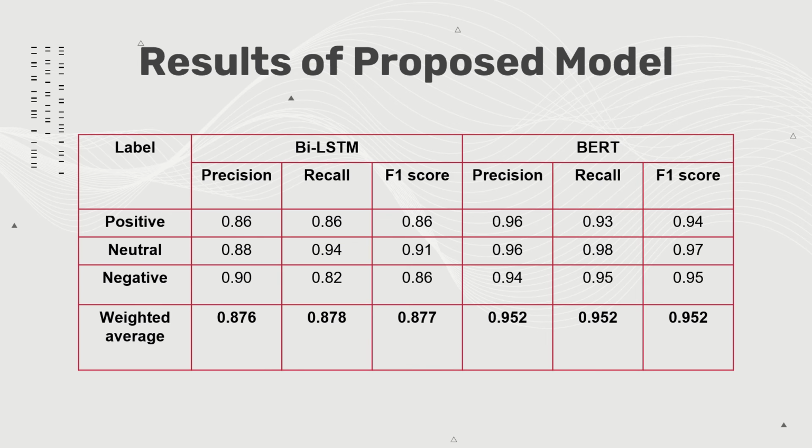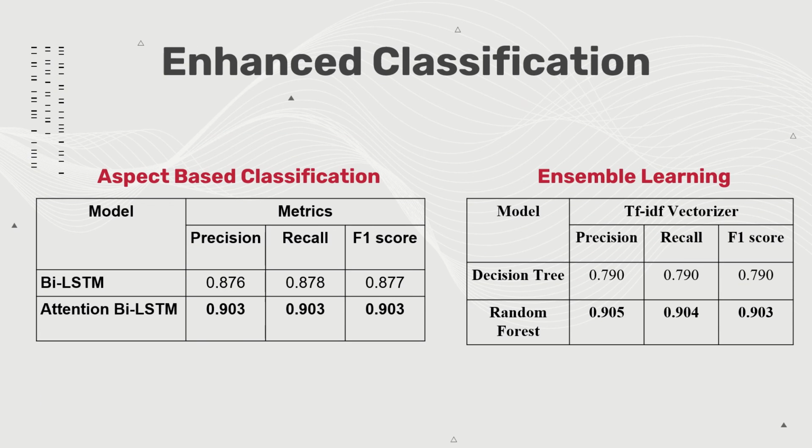Between the proposed models, the fine-tuned BERT model achieved the highest score of 0.952. It also performs better than our comparison models and measures up to the SVM classifier. Thus, this shows that our proposed models are effective in classifying the tweets' sentiments.